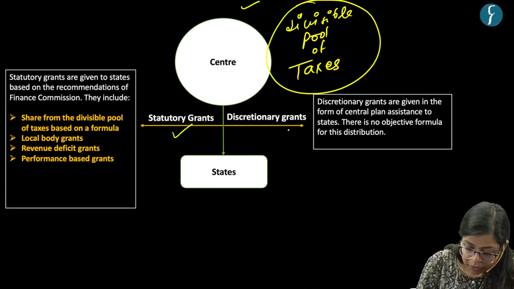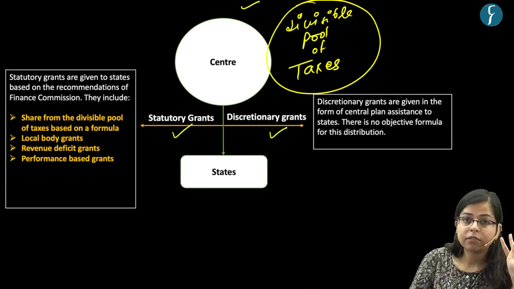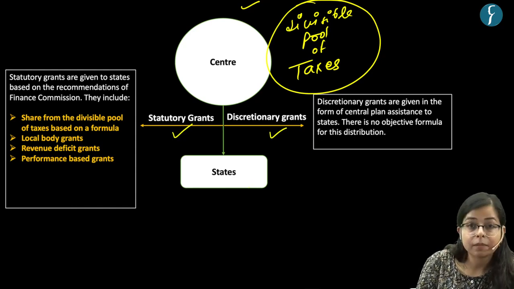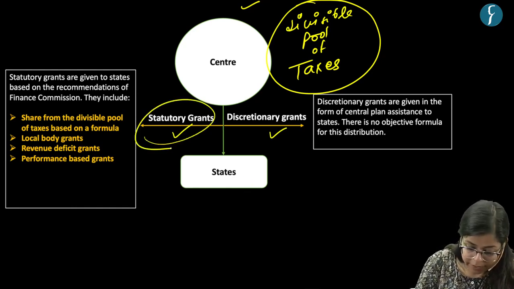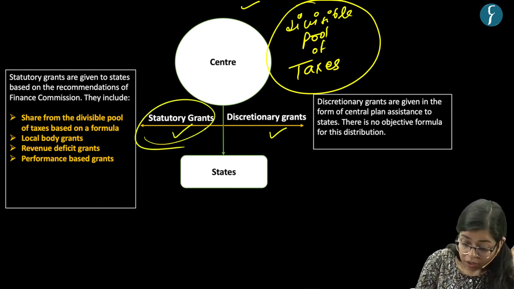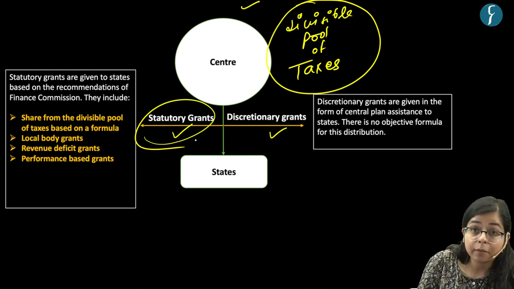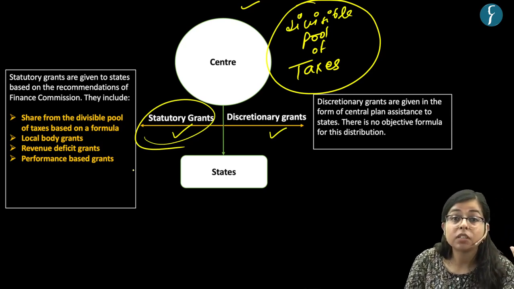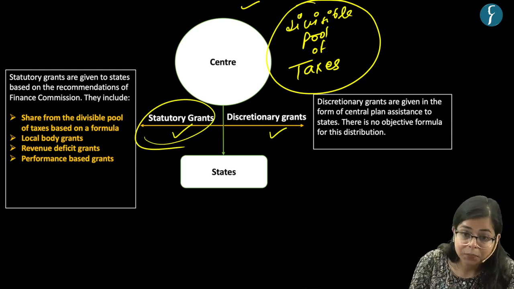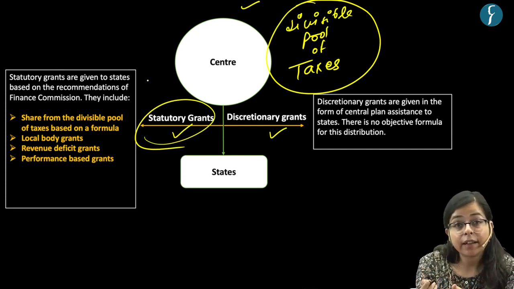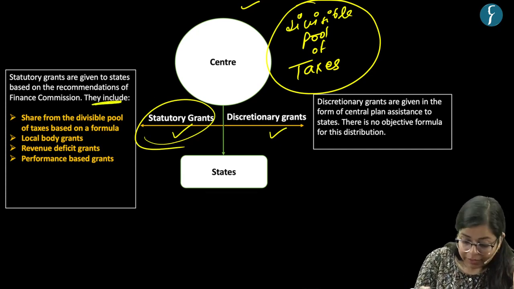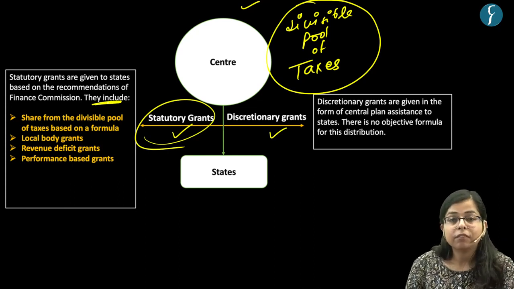So particularly there are two kinds of grants which the central government gives to states. The first kind of grant is statutory grant, right? Under such grants, the statutory grants are provided by the central government to the states based on the recommendations of the Finance Commission, right? And what are these grants?